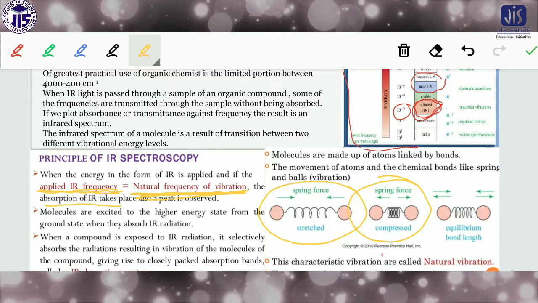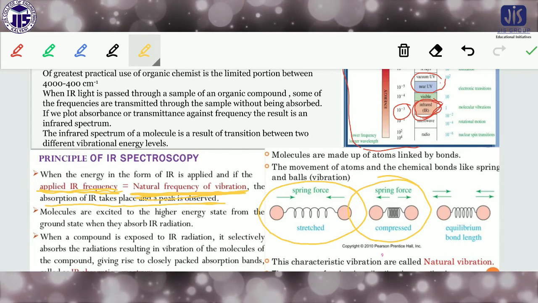The absorption of the IR takes place and the peak is observed.